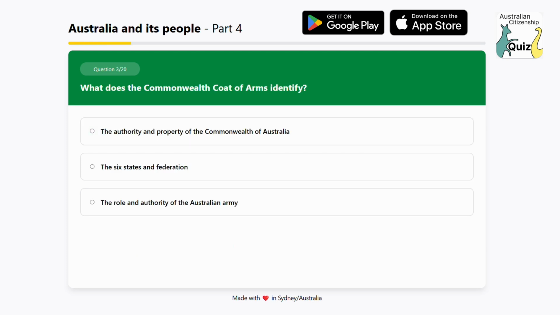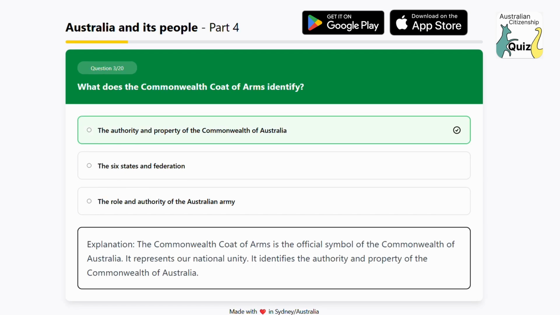What does the Commonwealth Coat of Arms identify? Option 1. The authority and property of the Commonwealth of Australia. Option 2. The 6 states and federation. Option 3. The role and authority of the Australian Army. The answer is the authority and property of the Commonwealth of Australia. Explanation: the Commonwealth Coat of Arms is the official symbol of the Commonwealth of Australia. It represents our national unity. It identifies the authority and property of the Commonwealth of Australia.